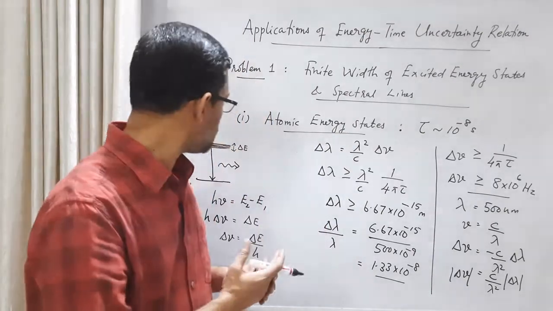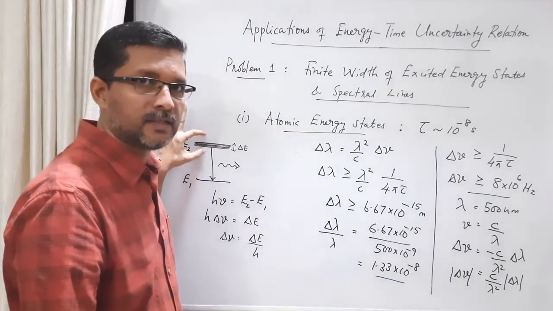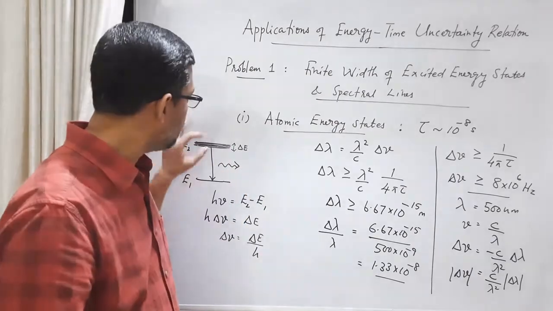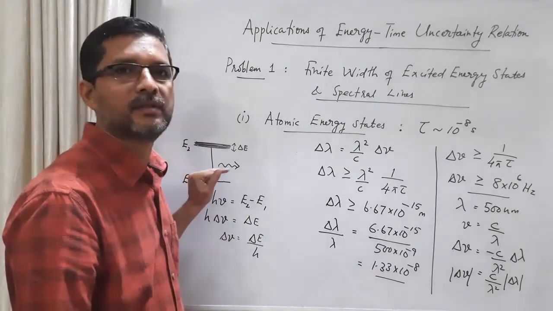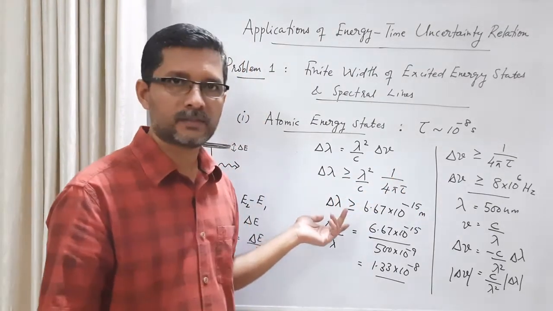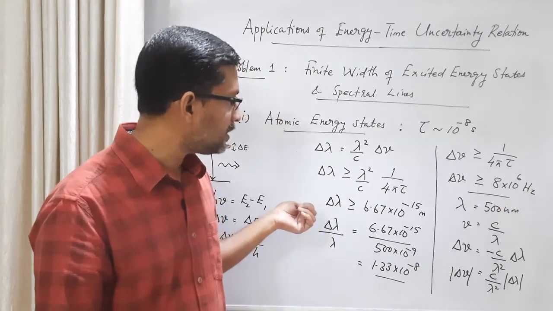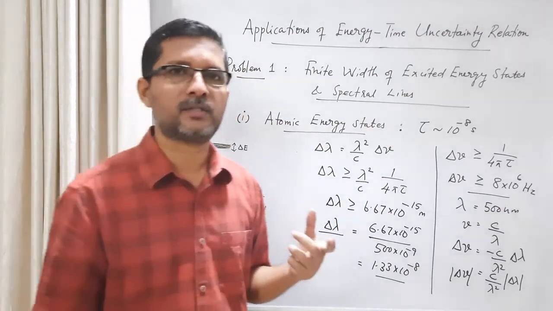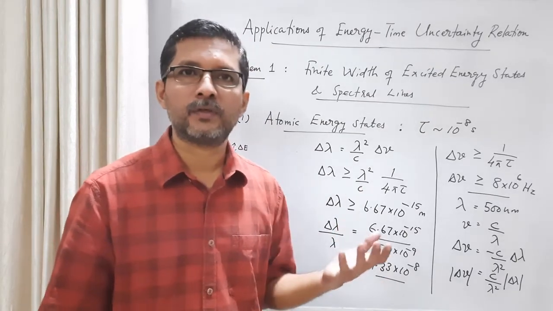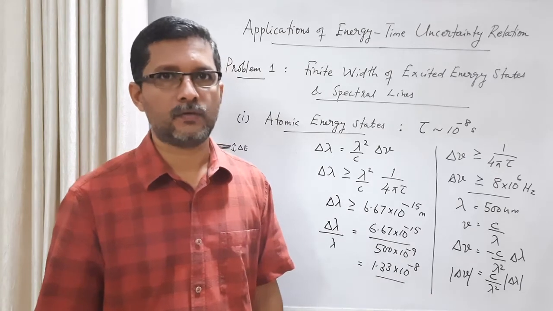The discussion shows that since all the excited energy states have some error, or some finite width, there will be a corresponding finite width in the frequency or wavelength of the spectral lines. In the case of transitions in atomic levels, most often in valence states, these transitions lead to the emission of visible photons.